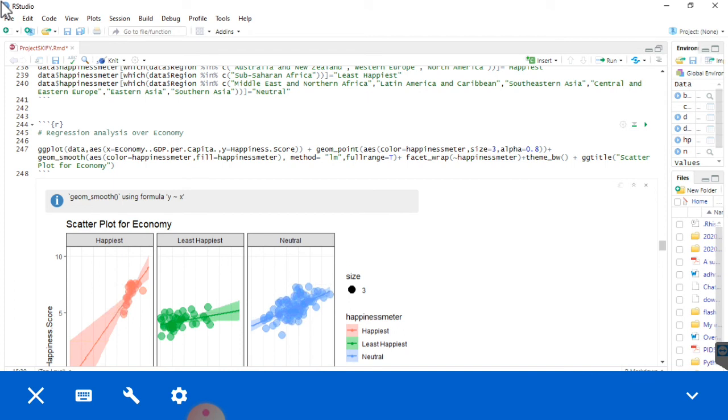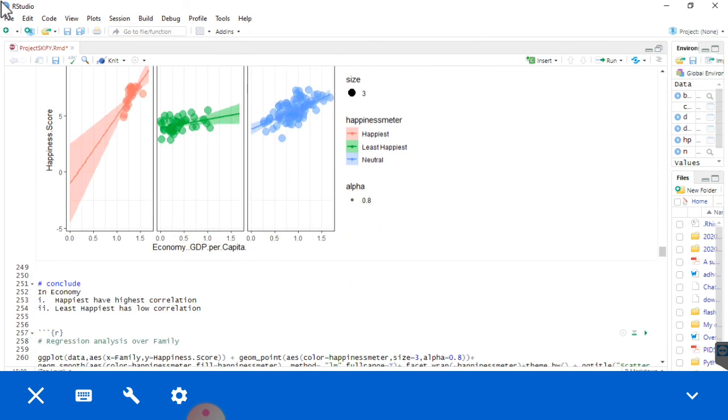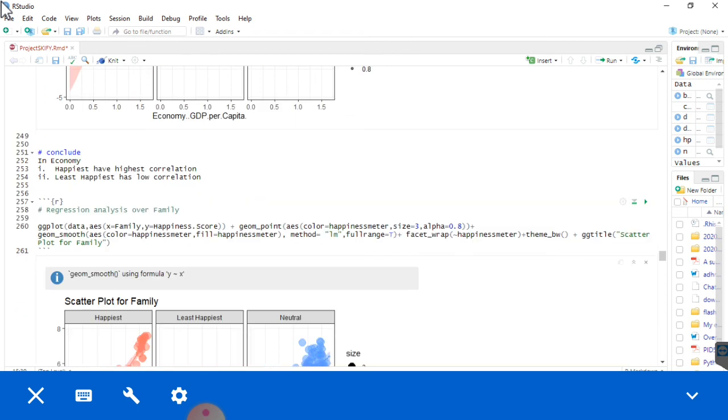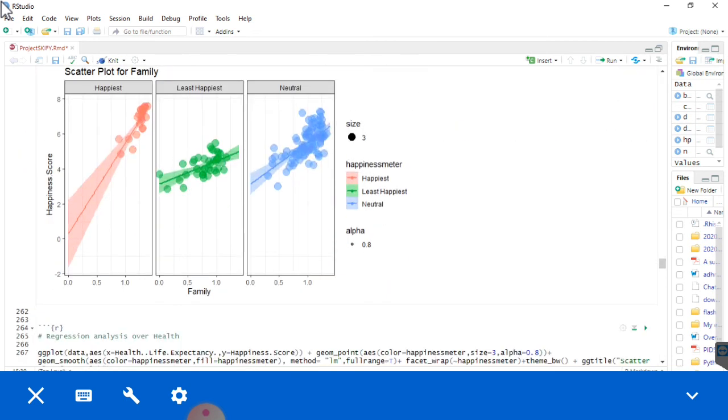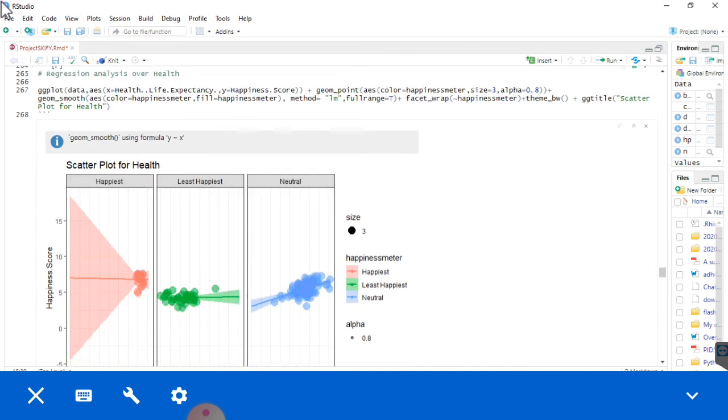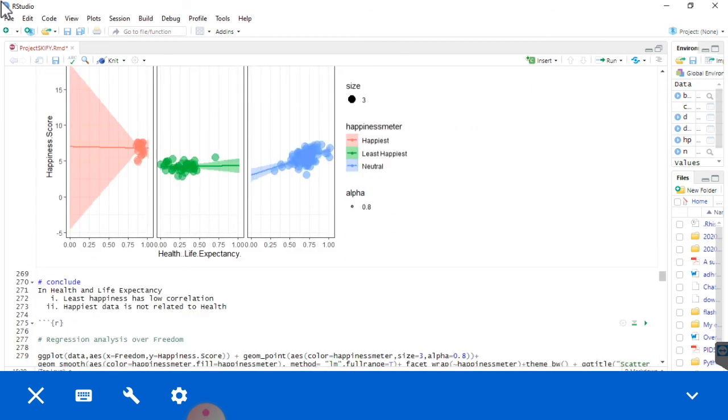Then a scatter plot for economy, which depicts that the happiest have the highest correlation and the least happy have the lowest correlation. Then scatter plot for family and scatter plot for health. Then health indicates that the least happy have low correlation, and the happiest data is not related to health.